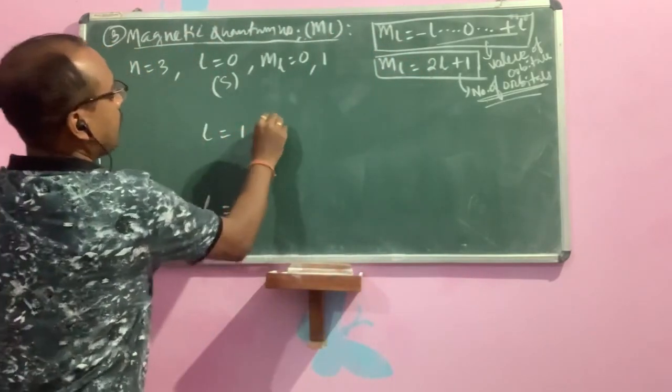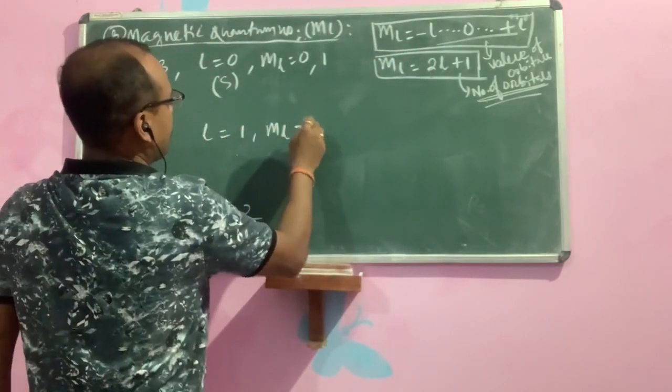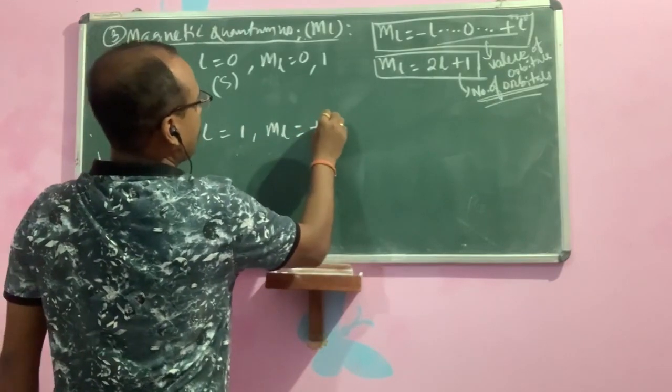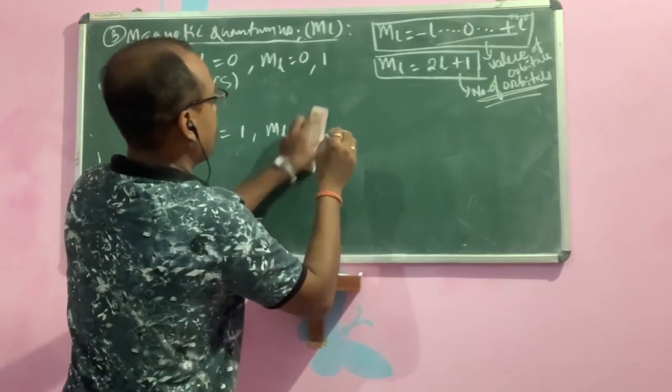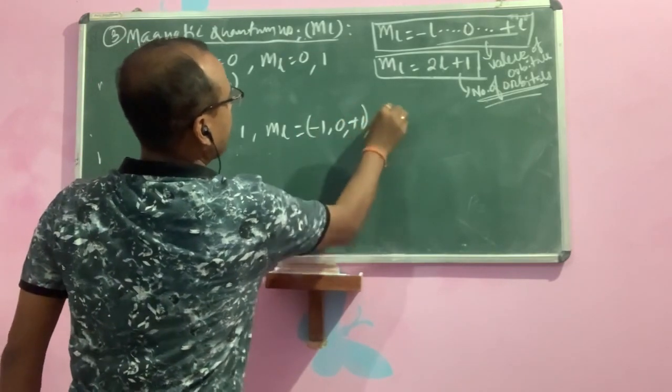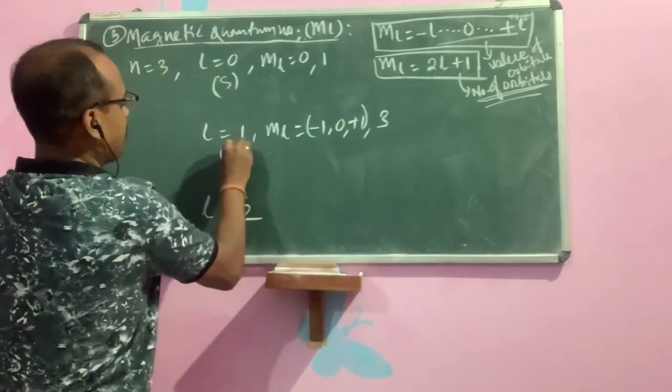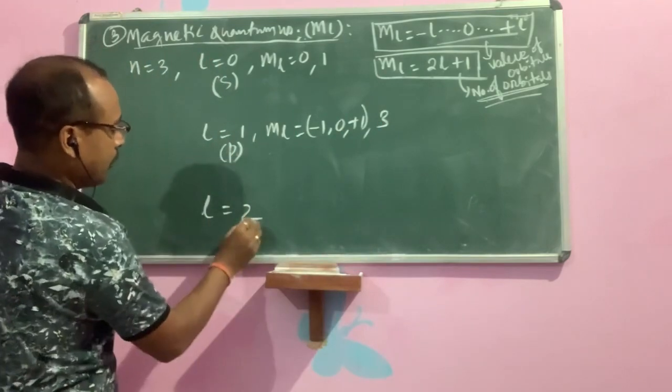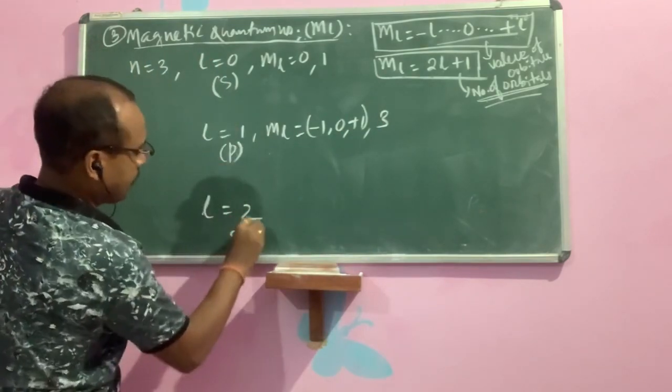Similarly, L is equal to 1: ml is minus L to plus L, first we write minus 1, 0, plus 1. How many? 3 orbitals. This is your P subshell. Similarly, the D subshell.